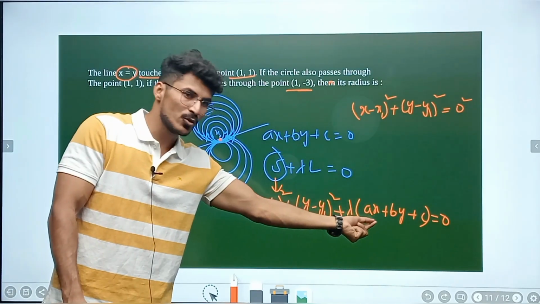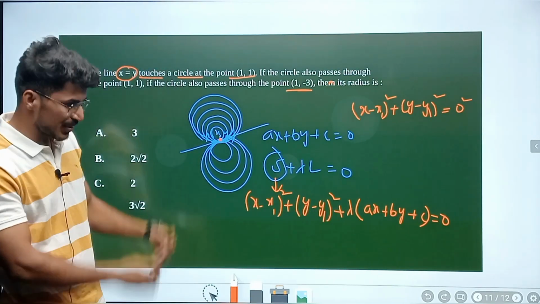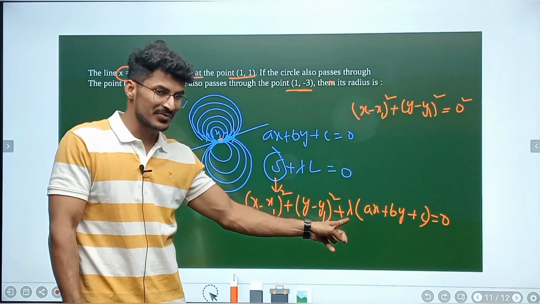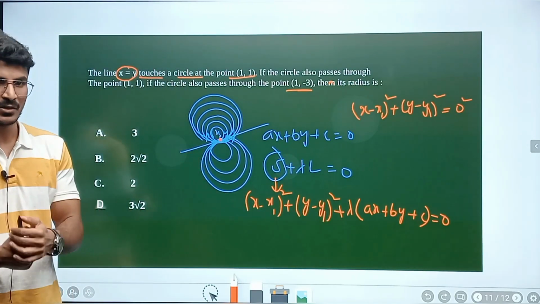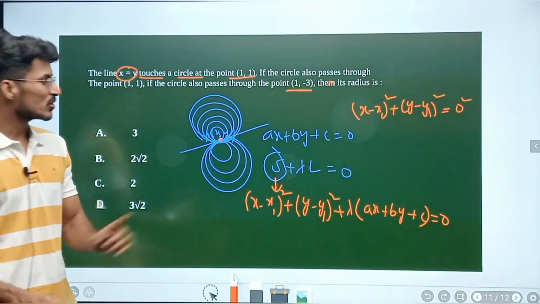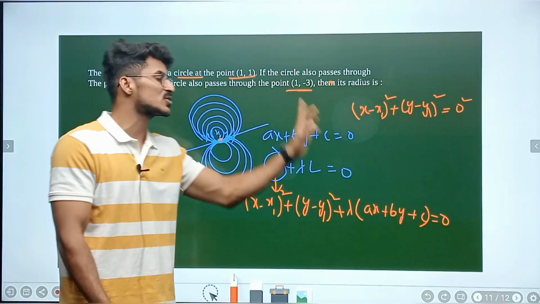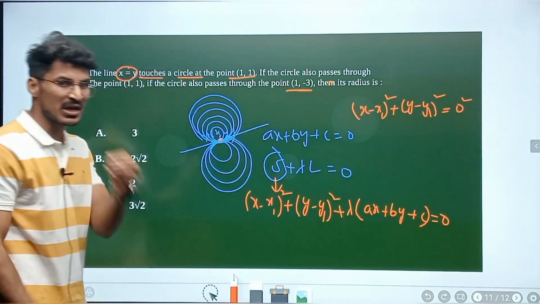L would be already given to you. And if I just have a look at this equation, one unknown parameter we have here, which is lambda. Sir, how do you find out the unknown parameter called lambda here? For finding lambda, definitely you would be given a hint in the question. So the hint is what here? A circle also passes through 1 comma minus 3 given. So now just substitute everything in this formula. I am going to get the answer very easily.